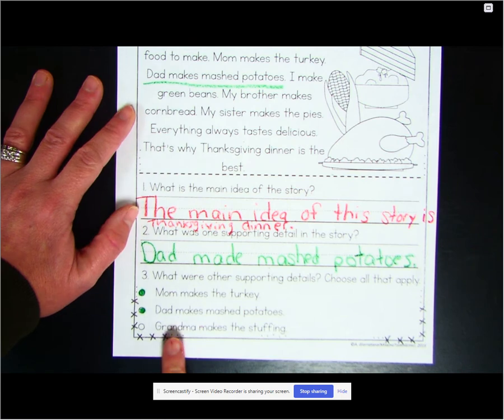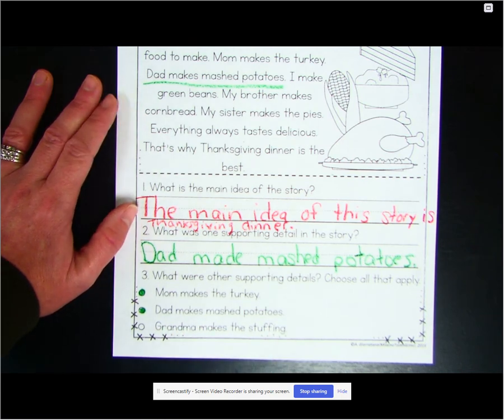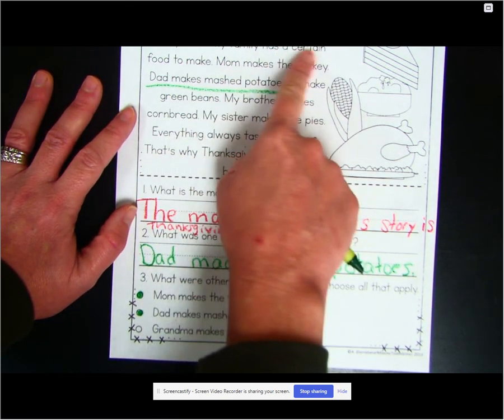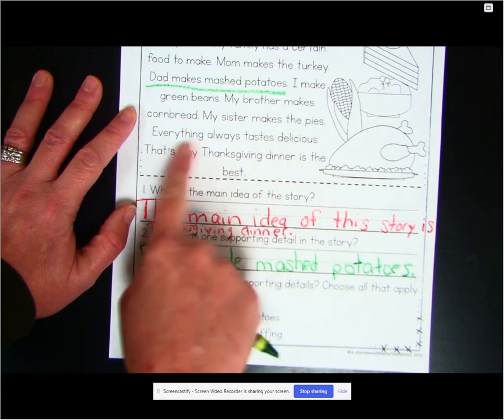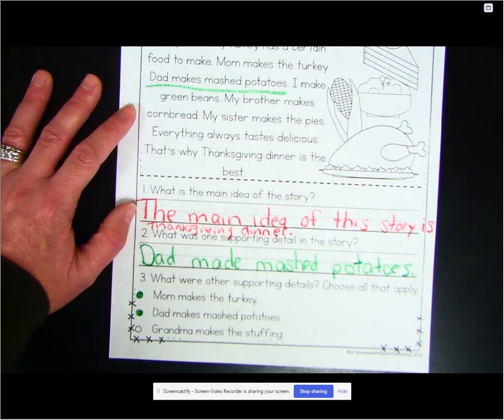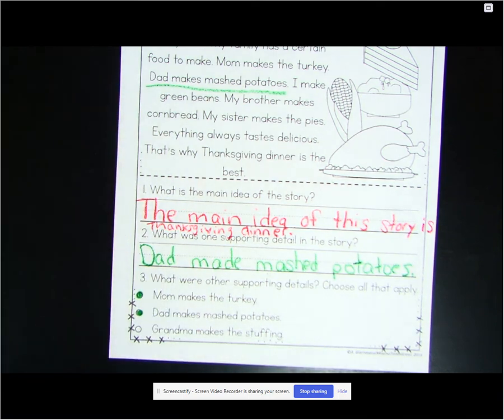The last one says, Grandma makes the stuffing. If we look back up here in the text, does it say anywhere that Grandma made stuffing? No, it didn't. So that would not be a supporting detail in the story because that's nowhere in the passage that we read. So we're not going to color that one in.